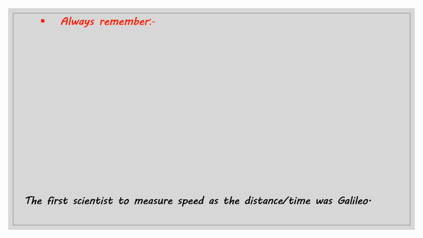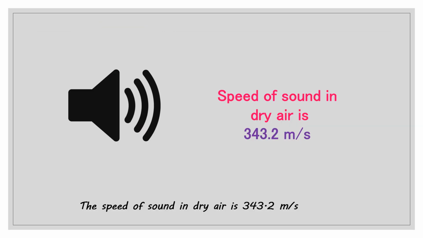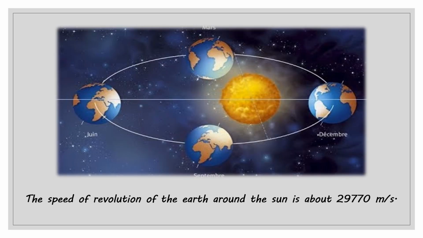Now let us see some important points which they may ask you as objective type questions in the board exam. So always remember it. The first scientist to measure speed as distance upon time was Galileo. The speed of sound in dry air is 343.2 meter per second, while the speed of light is about 3 into 10 raised to 8 meter per second. The speed of revolution of the Earth around the Sun is about 29,770 meter per second.